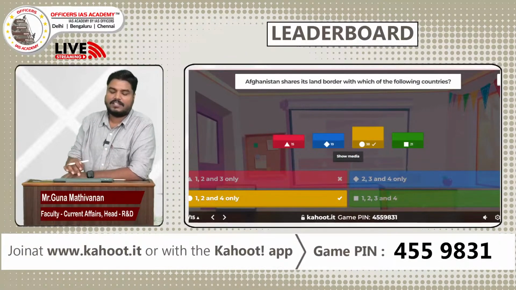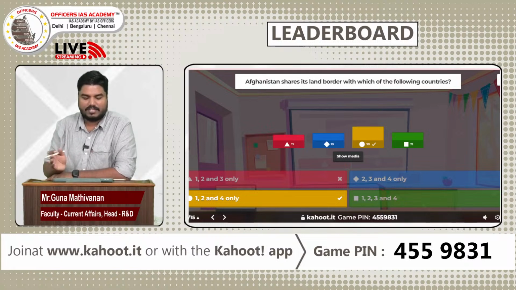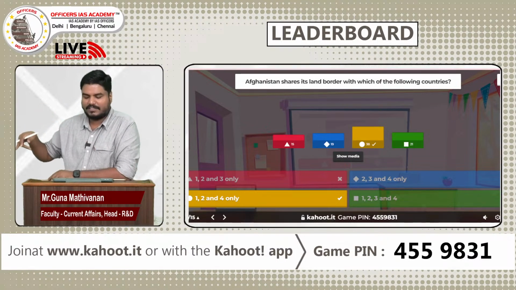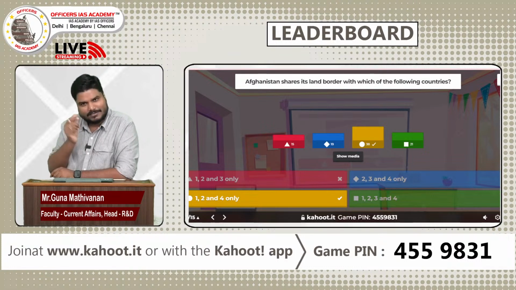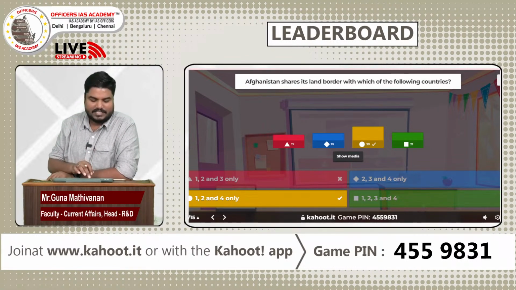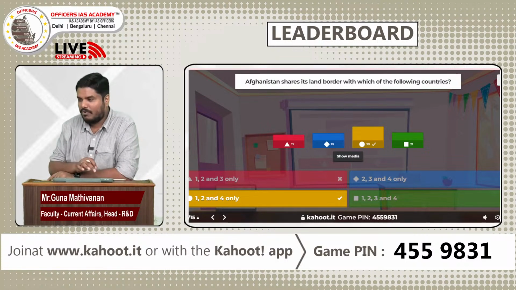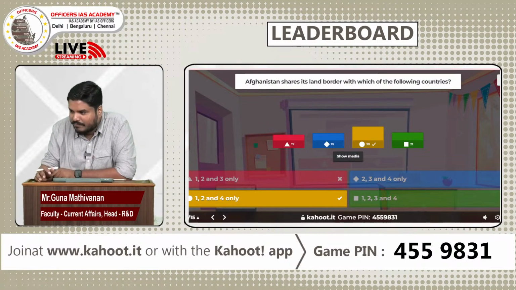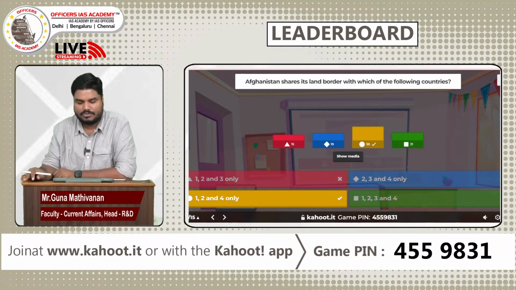So Afghanistan is sharing border with Iran, Turkmenistan, Uzbekistan, Tajikistan, with Pakistan, and with India also it shares a small border. So it is not sharing border with Kazakhstan. You have to remove that. Iran, Pakistan, Tajikistan is the right option given here. So answer is C, 1, 2 and 4. Almost around 30-ish have chosen the right answer.